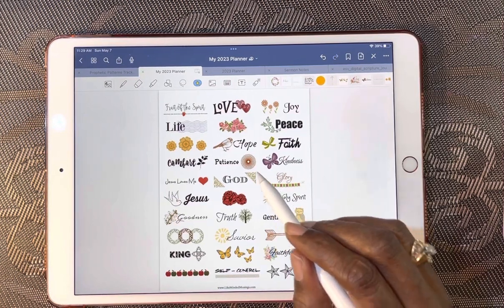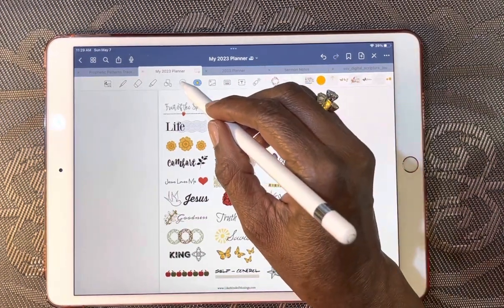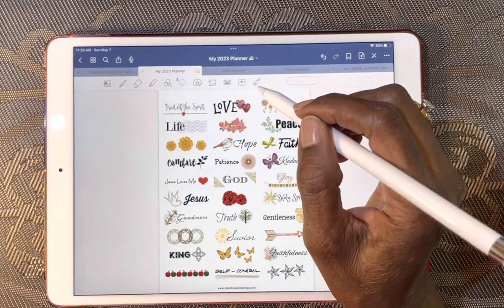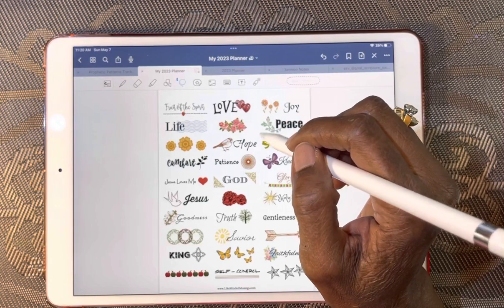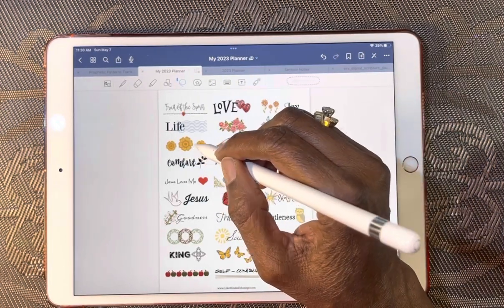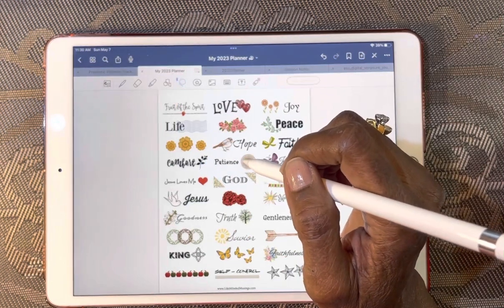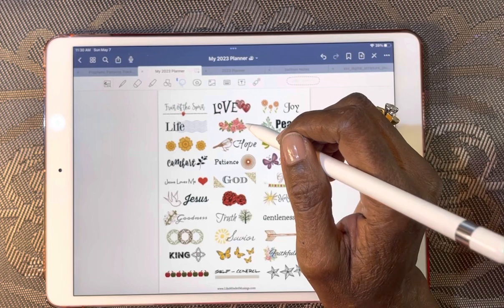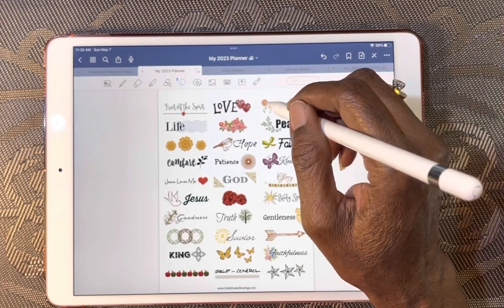So I'm going to take my lasso tool here. I already have this one. I have these floral elements, and I think I want to use these sunflowers and the word joy.